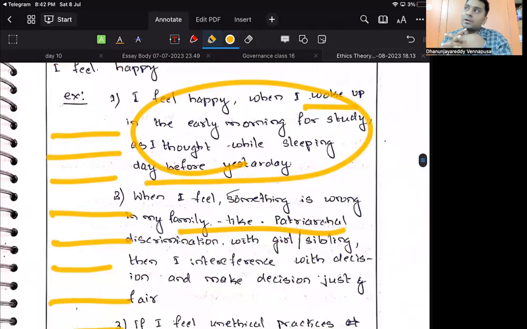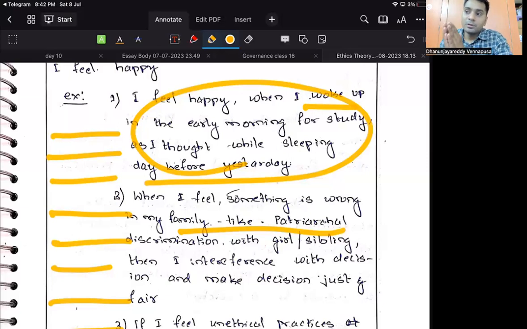You are saying that according to me, my thoughts, my speech and my action have to be in synchronization, right? My thoughts, my speech and my action have to be in synchronization. Now what examples to write? So whenever I feel very happy when I fulfill my day-to-day functions. Say for example, every day I keep the subject, I will complete it, I will feel happy. I will feel happy when I fulfill my promises which I made to other people, like my friends. I feel happy when I help someone or I do service.